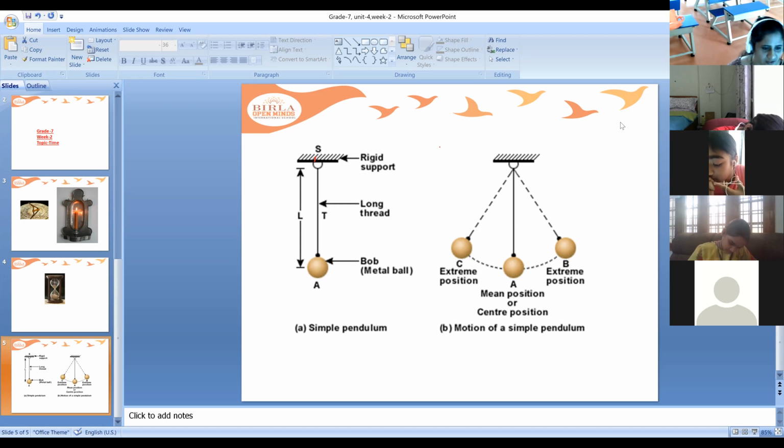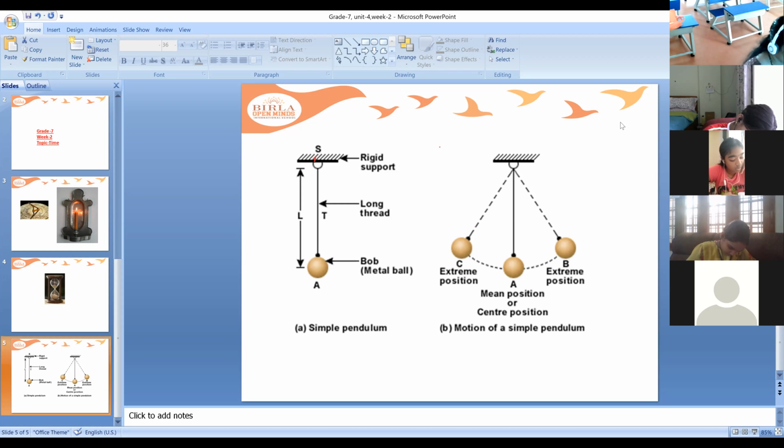So I think you remember so many things. That's great that you haven't forgotten anything. So now we'll discuss the oscillatory motion, which is shown by a simple pendulum.